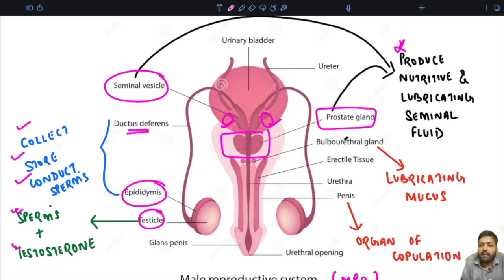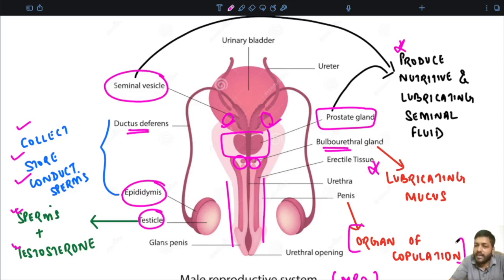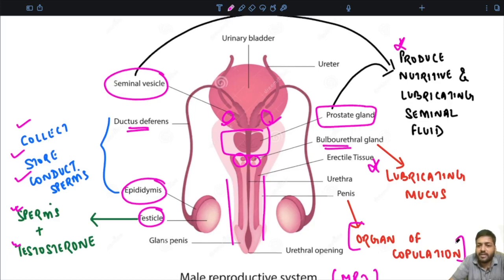Then after that we have the bulbourethral gland. As you can appreciate over here, this is the bulbourethral gland, which is secreting the lubricating mucus. And we have the penis over here, which is the organ for copulation or sexual intercourse. So this is the basic relevant anatomy along with the basic physiology of the male reproductive system.